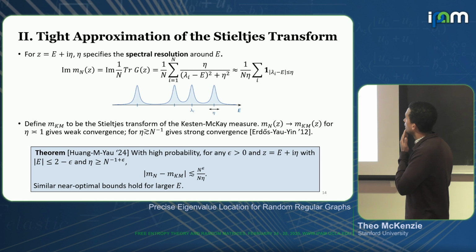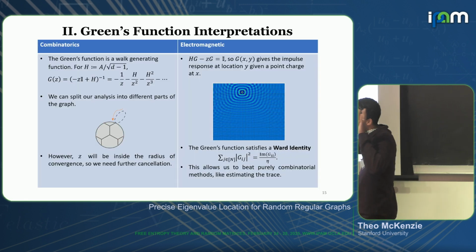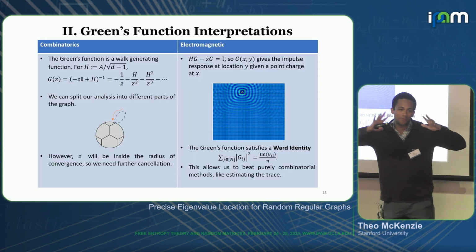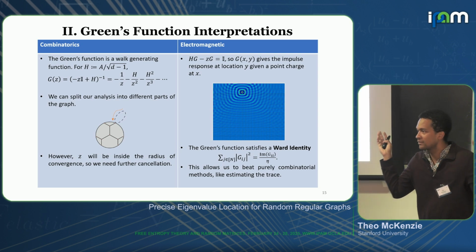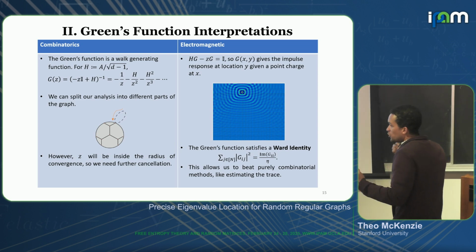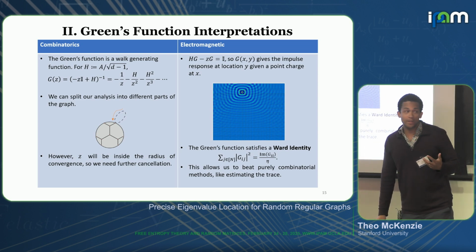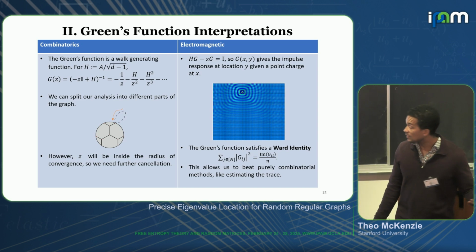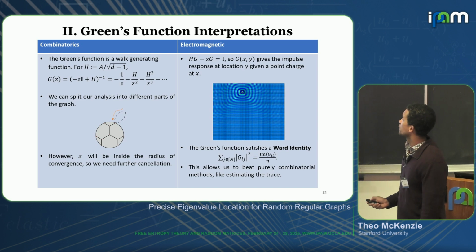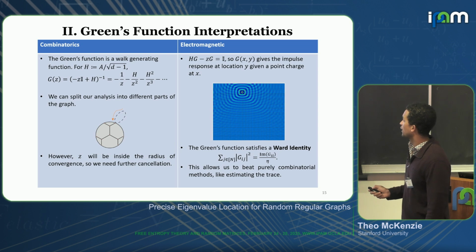All right. So let me take a step back and give a big picture of how we think about the Green's function in our analysis. Well, I think there are basically two main ways. The first way is that you can think about it as some kind of walk generating function, right? So the Green's function is equal to minus z times I plus h, inverse.